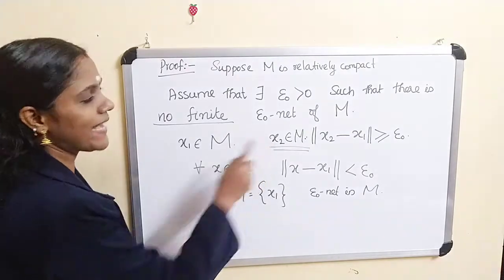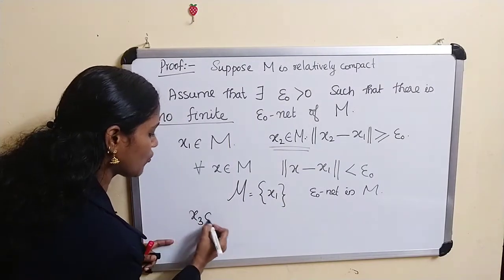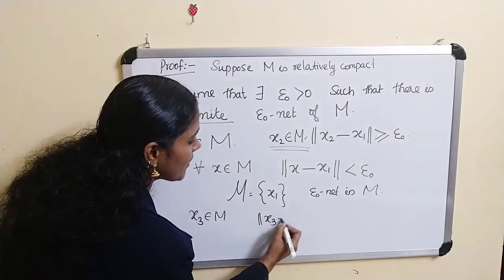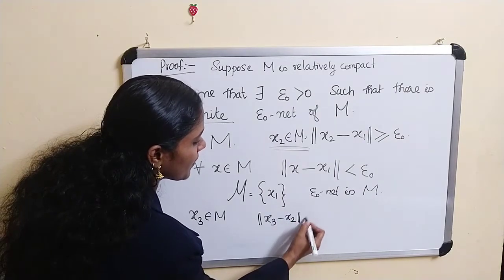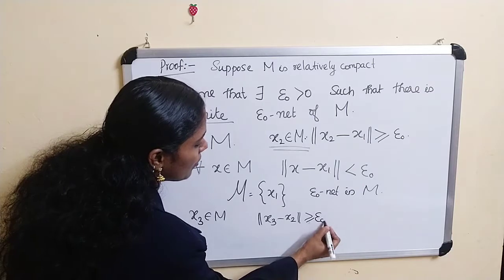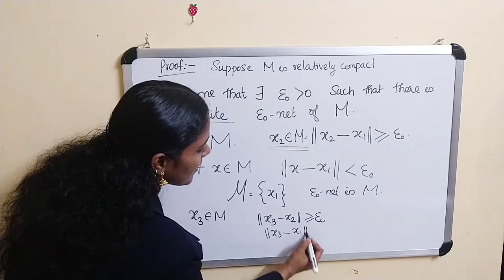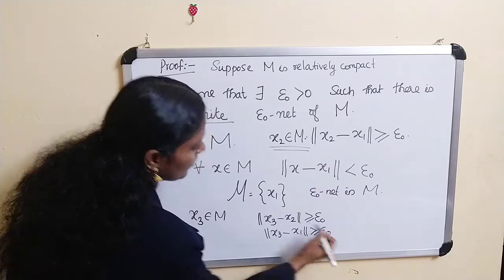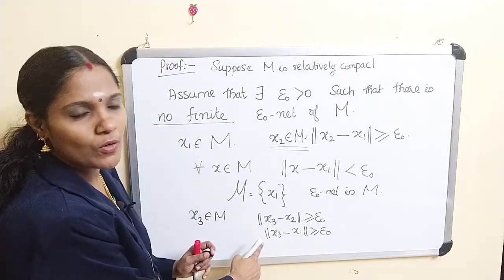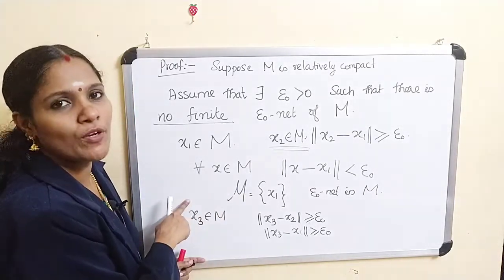After choosing x2, choose x3 again belongs to M such that norm of x3 minus x2 is greater than or equal to epsilon naught. Also norm of x3 minus x1 is greater than or equal to epsilon naught. x3 must satisfy this condition. Suppose there does not exist such an x3. What is the meaning of that?